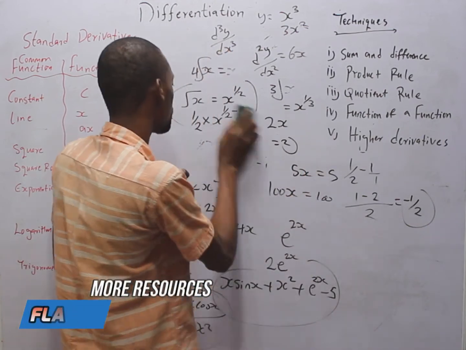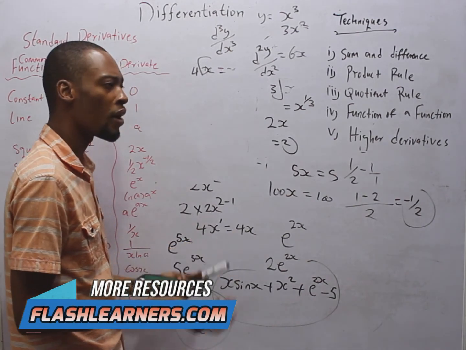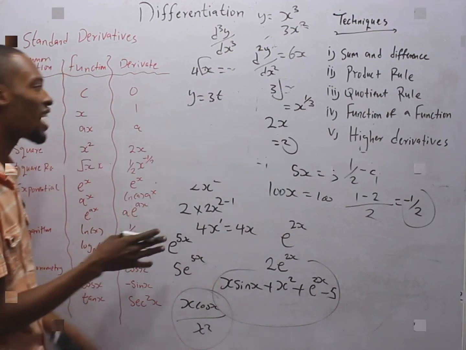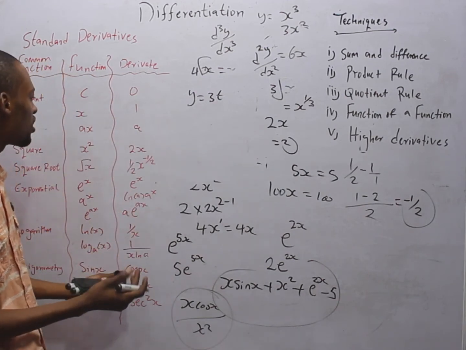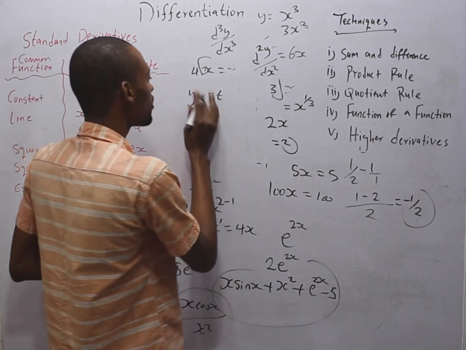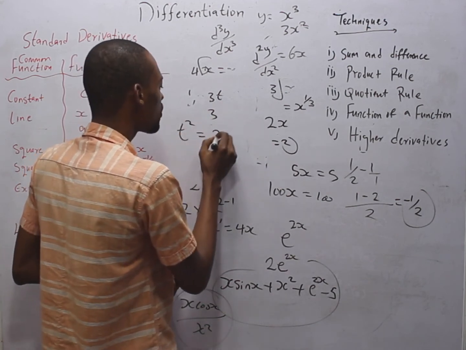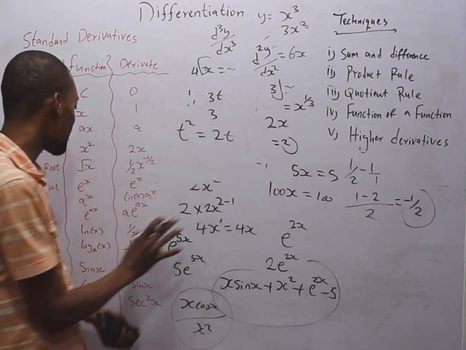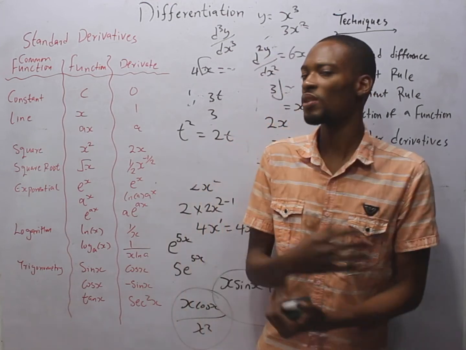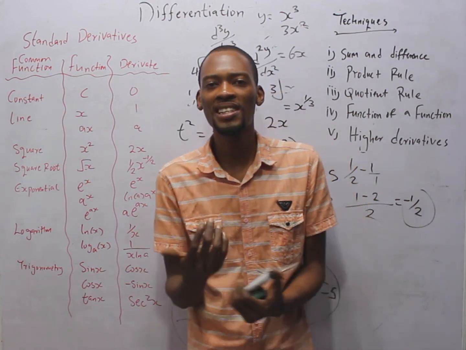Now look at one more thing I would like you to know. We don't always differentiate with respect to s. If I give you y is equal to 3t, the variable can be t, it can be m, it can be l, it can be z, so long as it's not a constant, which is represented by a here. If I say differentiate 3t, it will give you 3. If I say differentiate t squared, it is 2t. So don't think it has to be s, s, s. You will see all these in the next classes.